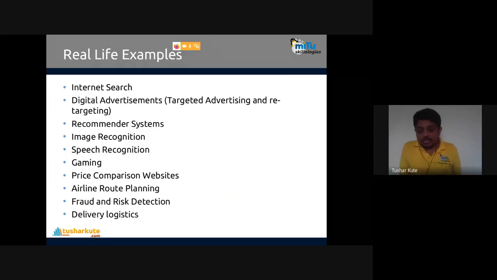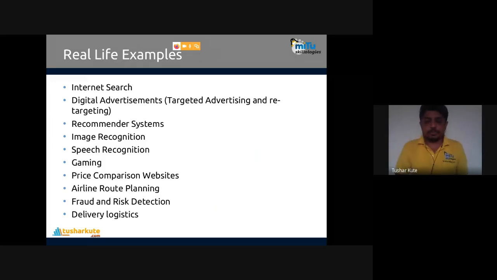Let's take some real life examples of what and where data science principles can be applied. Some top 10 examples are taken only. It's not limited to that, but just think of it, wherever data is present, there we can apply data science. Application may be different, algorithm may be different, but data science principles are applied. So let's talk about it. Internet search, targeted advertisements or recommendation systems, image recognition, speech recognition, gaming, price comparison websites, then airline route planning, fraud and risk detection, delivery logistics. These are the areas where we can apply data science.